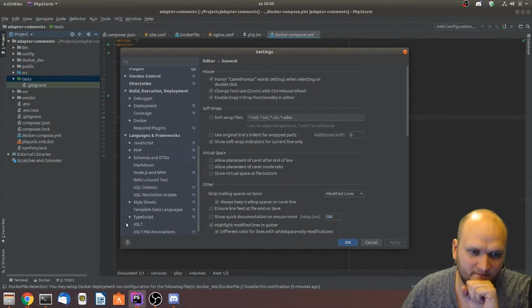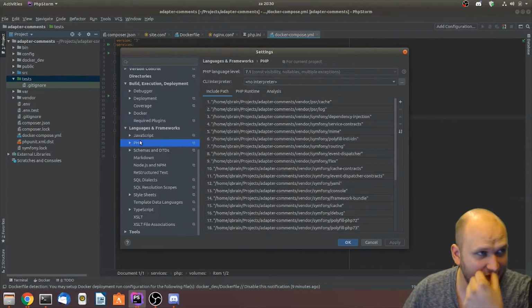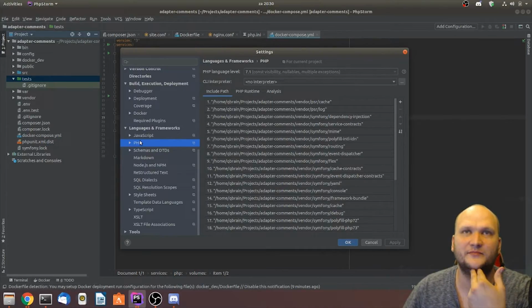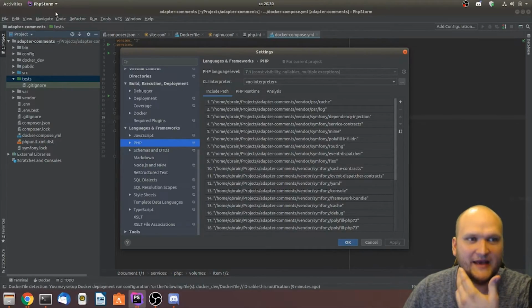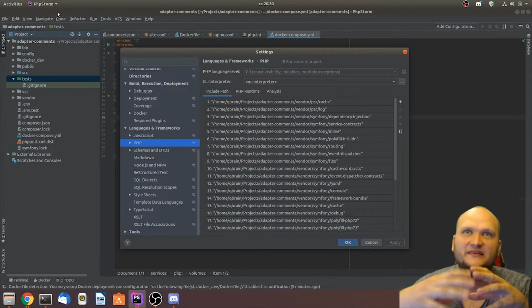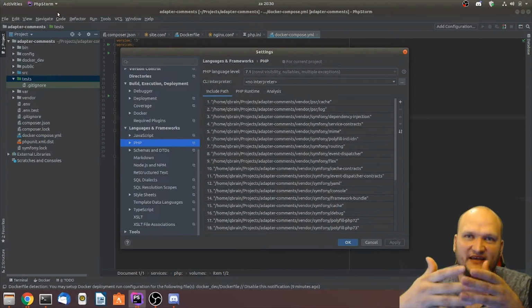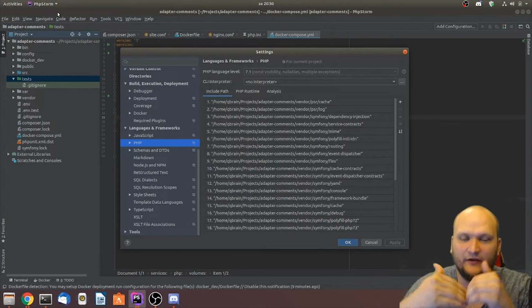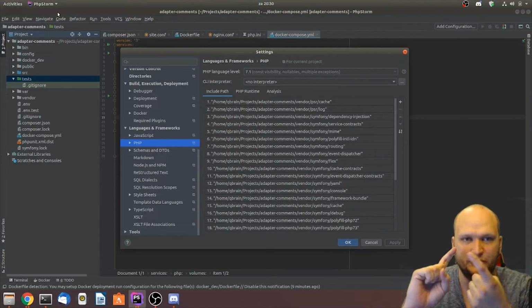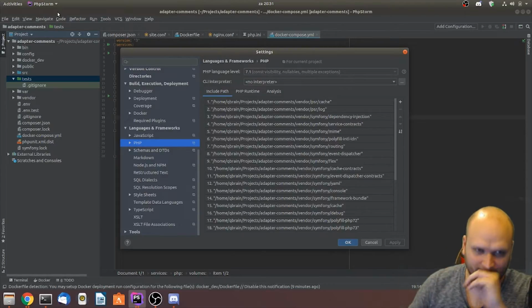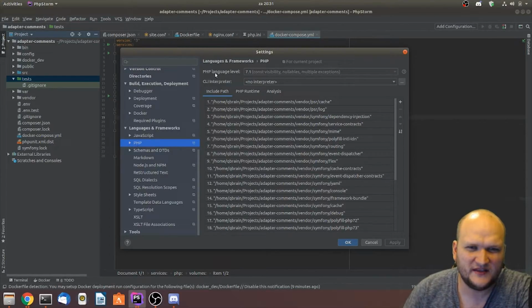So what I want to do is when I run my tests, I want PHP Storm, my editor, to basically run those tests on the Docker instance itself, because I want it to use the PHP version from my Docker container, etc. So that's what we're going to do right now.